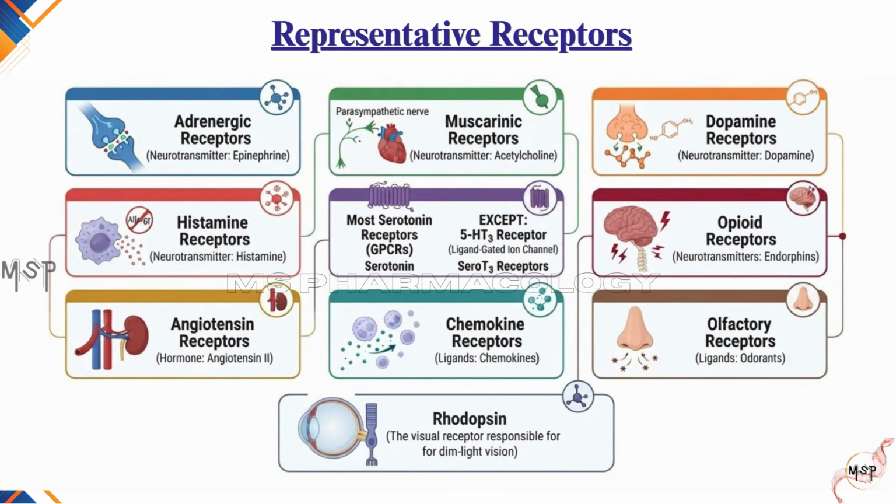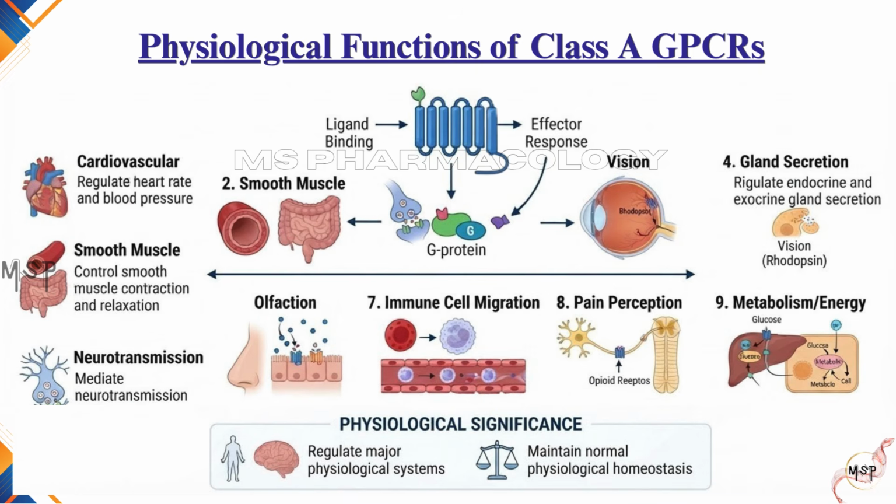You have already encountered many of these receptor families in earlier modules of this receptor series. Now let us see how these receptors contribute to normal physiology. Because Class A receptors respond to such a diverse range of ligands, they regulate almost every major physiological system in the body.